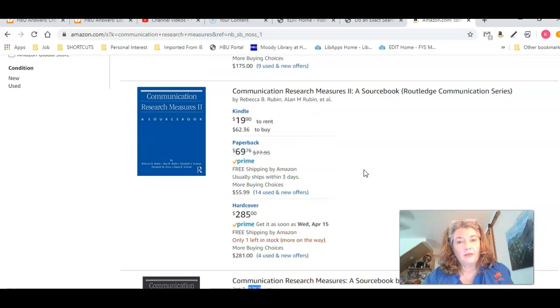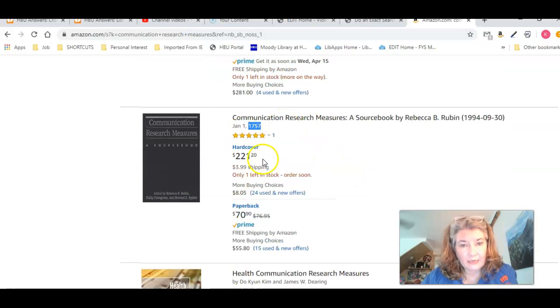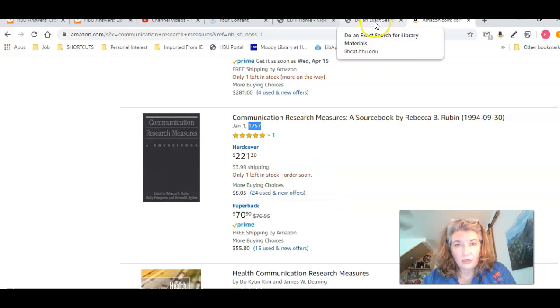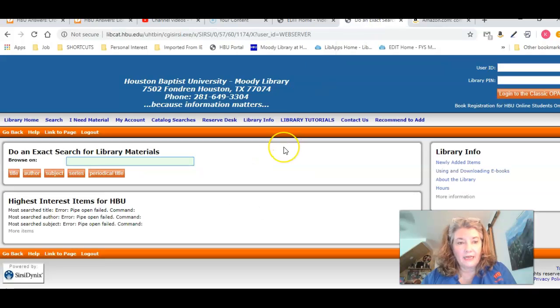The author of this item, let me go ahead, I ended up getting this version of it, is by Rebecca B. Rubin, and it actually has some other names of other authors with her. All right, it says edited by. So anyway, they have published a collection of instruments, tests and measure surveys. So let me go ahead and go back to the library's homepage. Actually, I'm going to go straight into the library catalog.